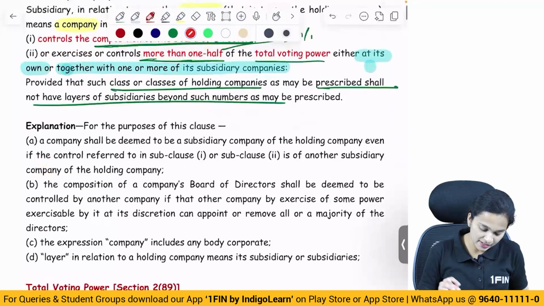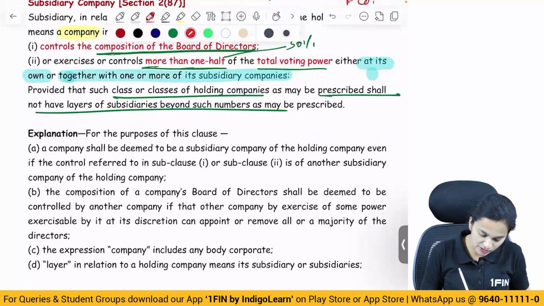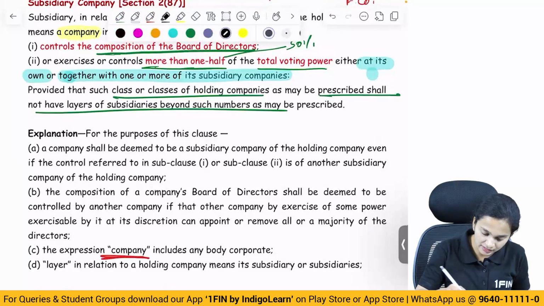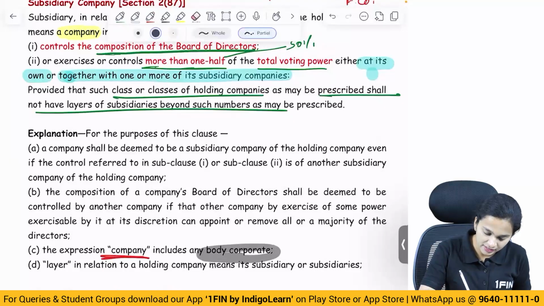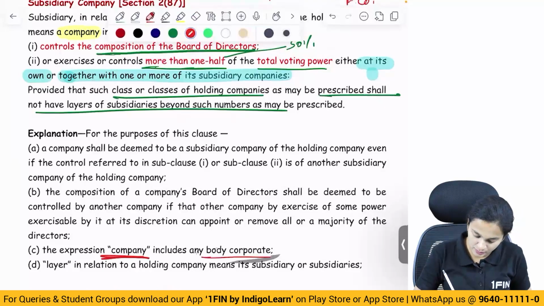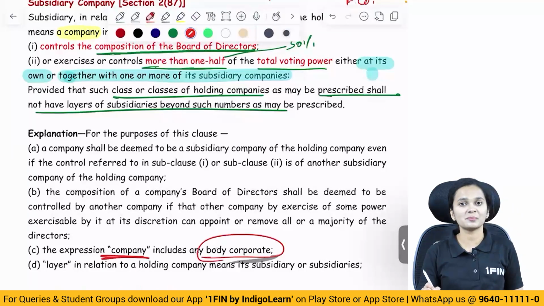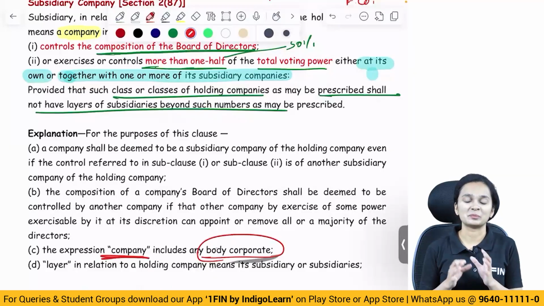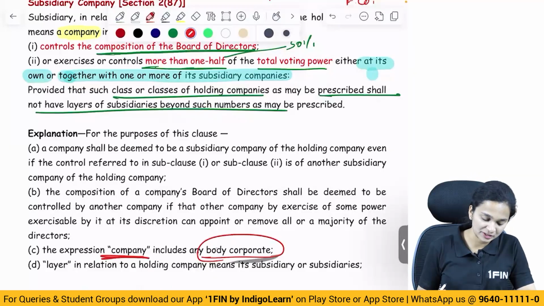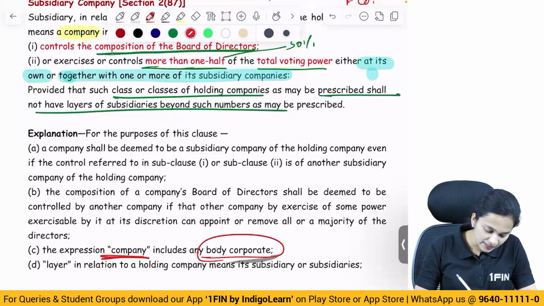If you come to the explanation, it specifically states that the expression company includes any body corporate. So company here includes a body corporate. Body corporate includes a foreign company, as a result of which it can become a holding company or a subsidiary company.